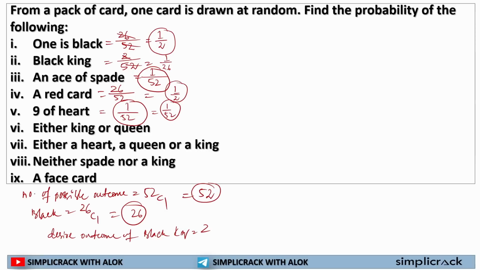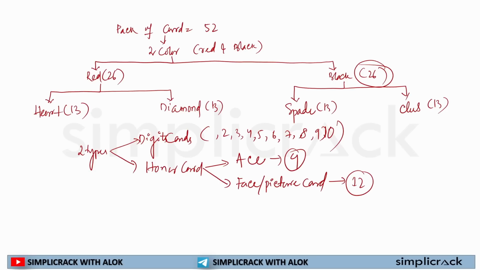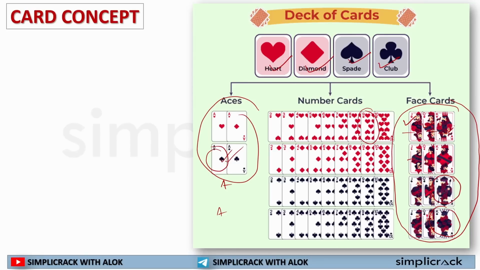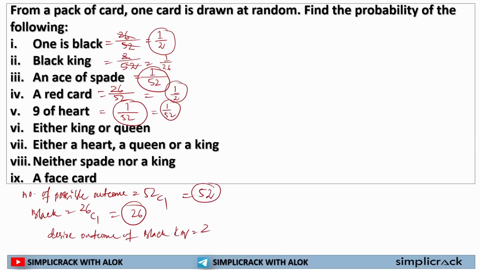In this particular question, either king or queen. Now the game is, you need to remember how many kings are there? 4. How many queens are there? 4. So if I have to find out either one king or either one queen, this will be 4 plus 4, that is 8. So my desired outcome is 8 and my total outcome is 52. And if I solve it, I'll get 2 by 13 as my probability of finding either king or a queen.